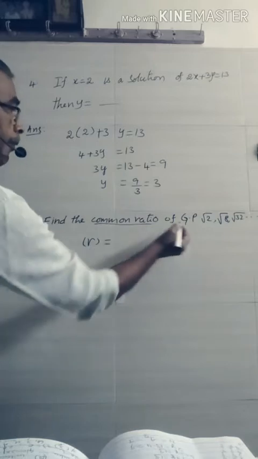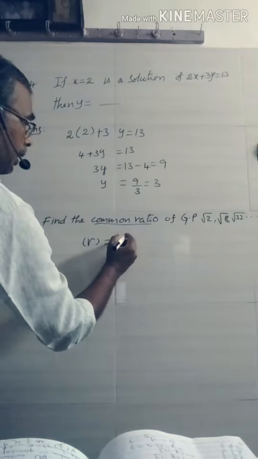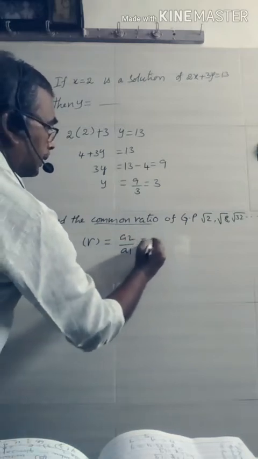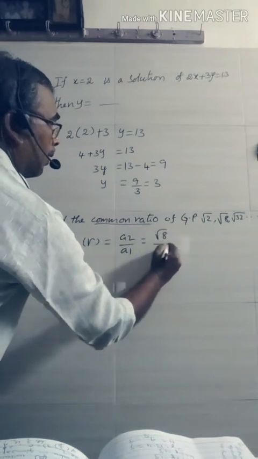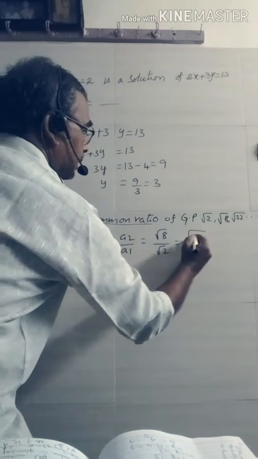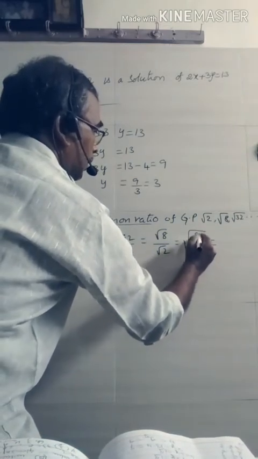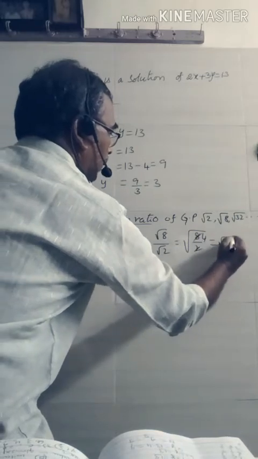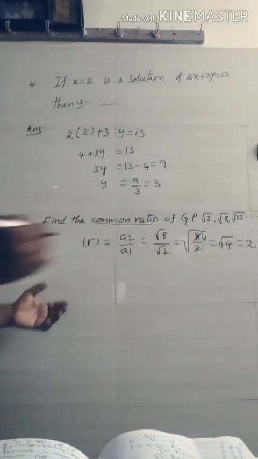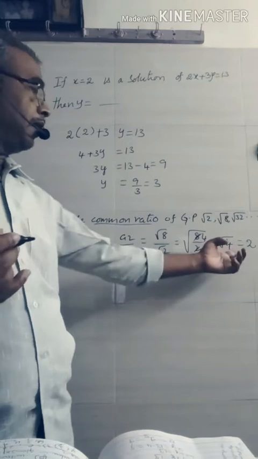is equal to A2 by A1, that is root 8 by root 2. You may rewrite this one like this: root of 8 by 2. That means root of 4. Root 4 is equal to 2. So the common ratio of the given geometric progression is 2.